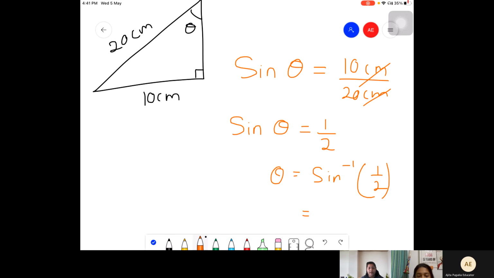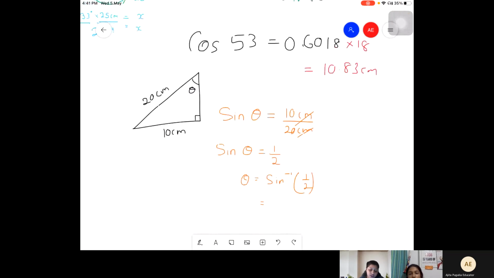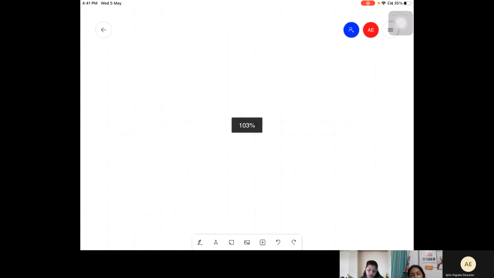See what value you are getting. When the angle is given, you write sine of the angle equal to x upon the hypotenuse, and whatever you need to find happens automatically.